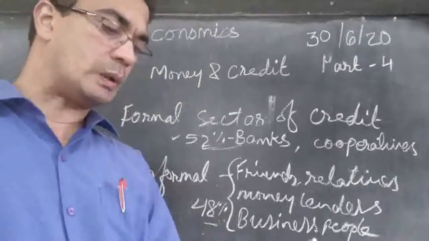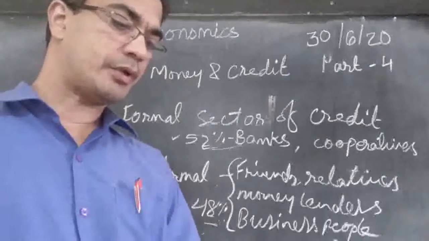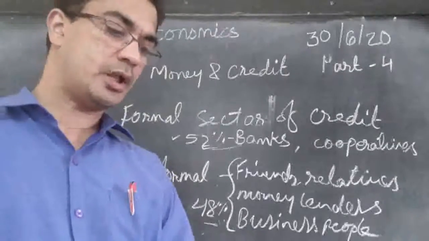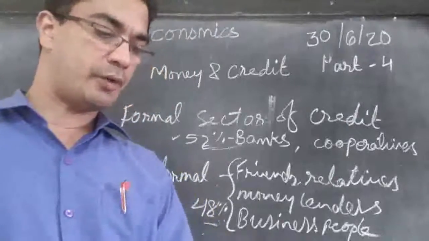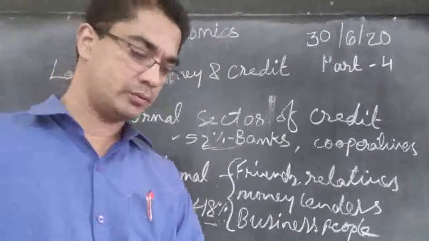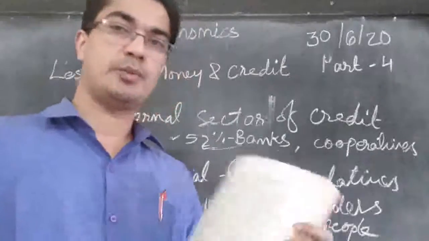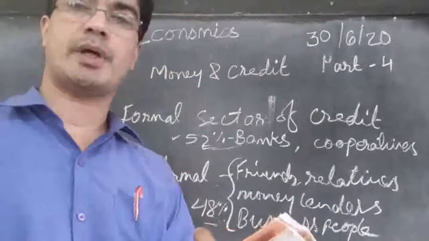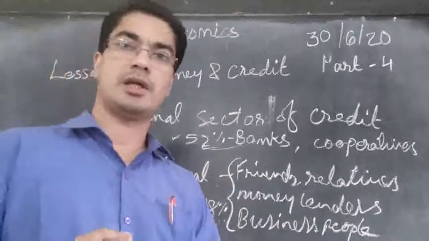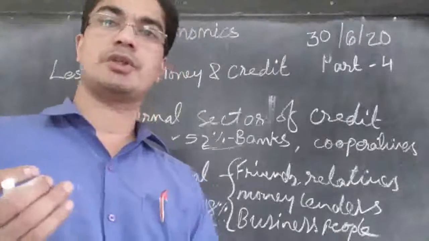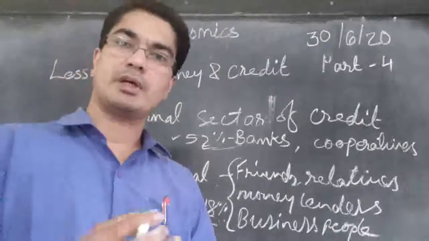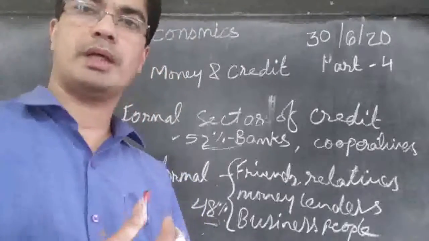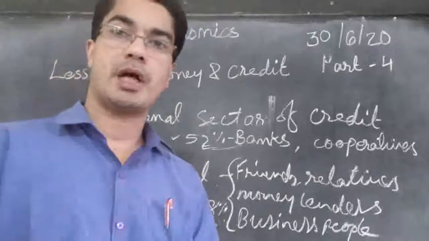The rich households are availing cheap credit from formal lenders, whereas the poor households have to pay a heavy price for borrowing. So we see the people who are rich, they are able to go to the bank and get a loan, and they need to give back only 5% of interest. But the poor people, they continue to borrow from the money lenders and they have to pay very high interest rate.